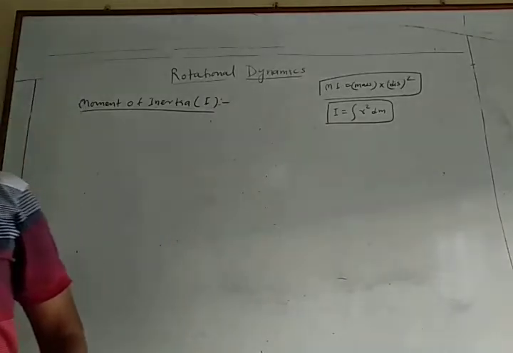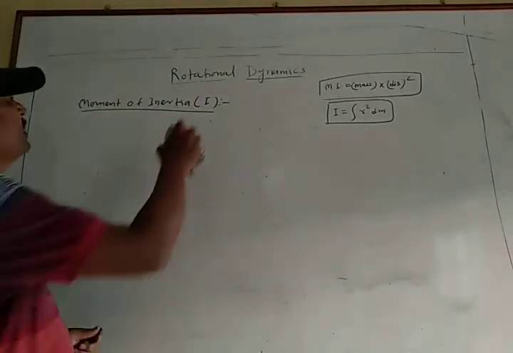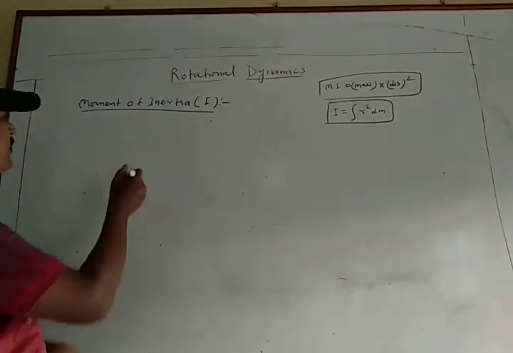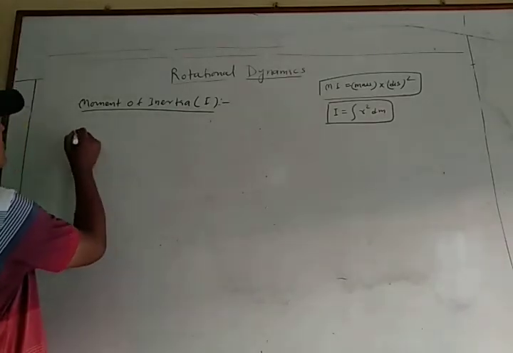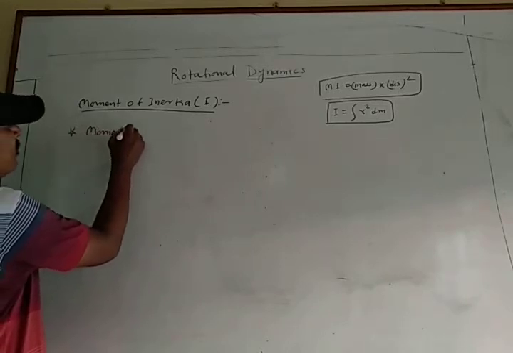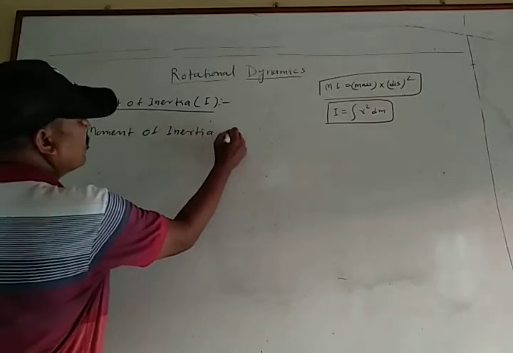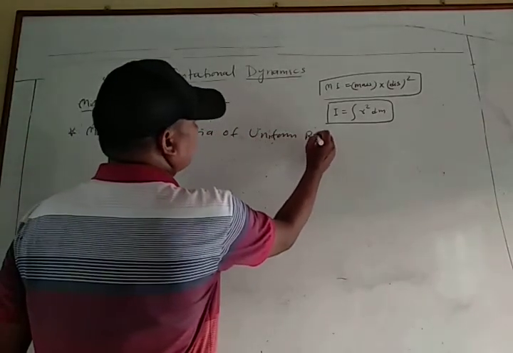Then the moment of inertia of the uniform ring.